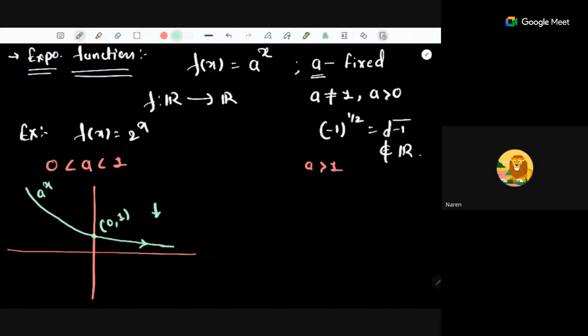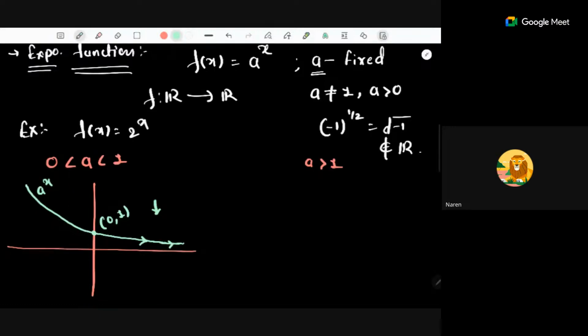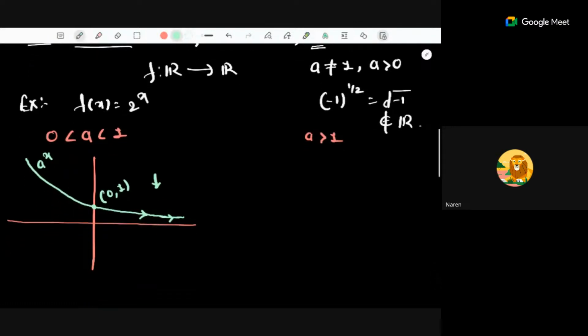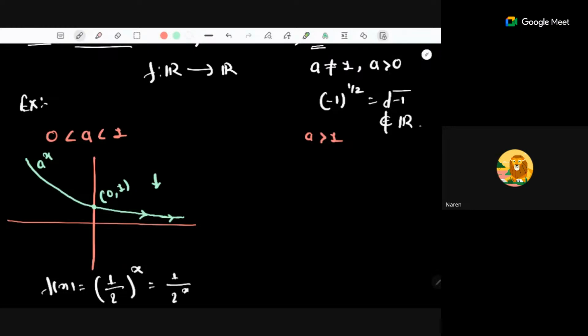And it is approaching the x-axis. It is not touching the x-axis, it is approaching toward it. For this particular case, you can take the example of the function f(x) equals (1/2) to the power x. This is 1 by 2 to the power x, correct?